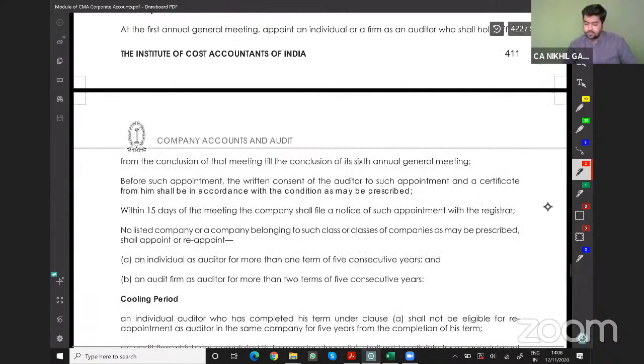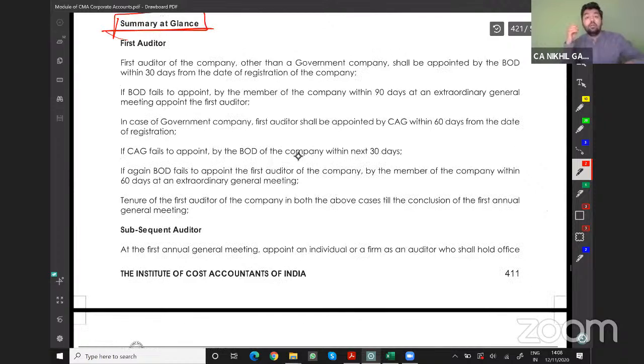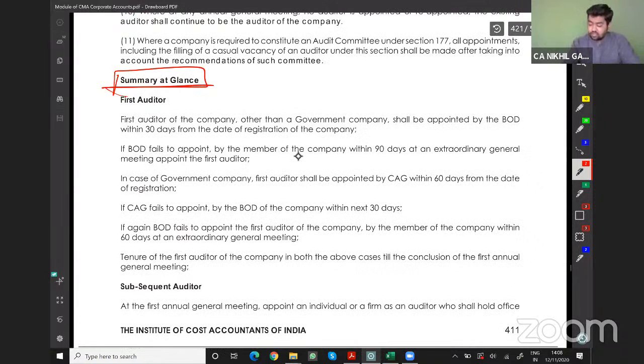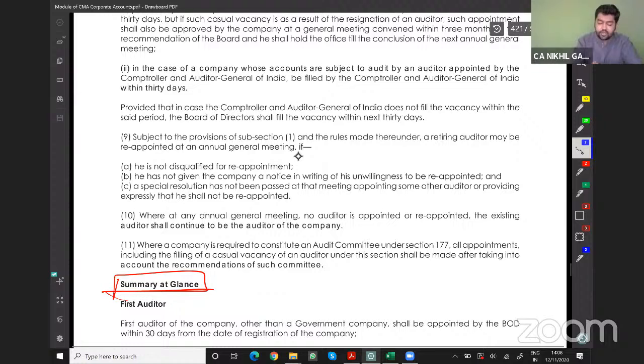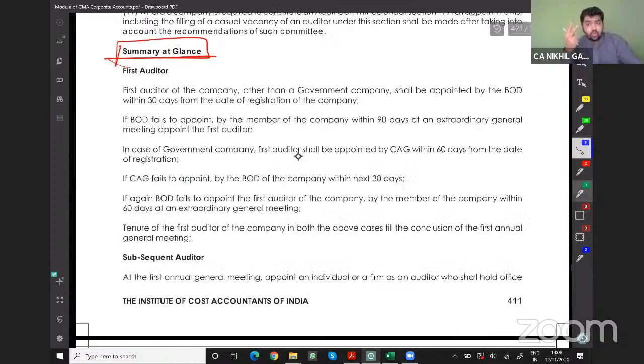So the thing is they bifurcated into two parts. One is government company and one is other than government company. In the summary at a glance, the page number in your module is 400. They bifurcated the audit into two aspects. One relates to government companies, one relates to other than government companies.